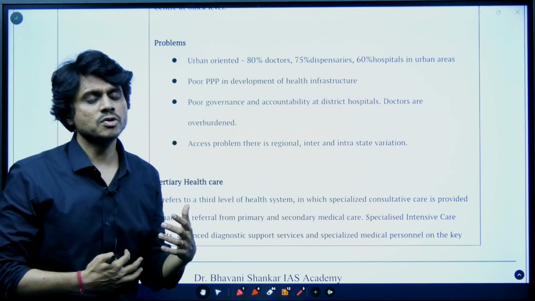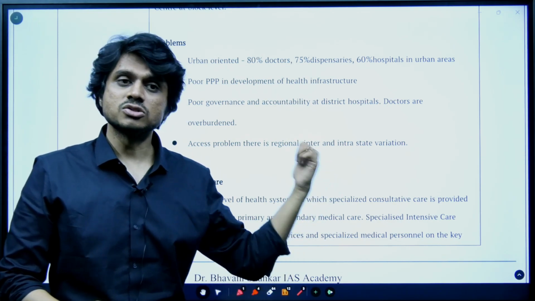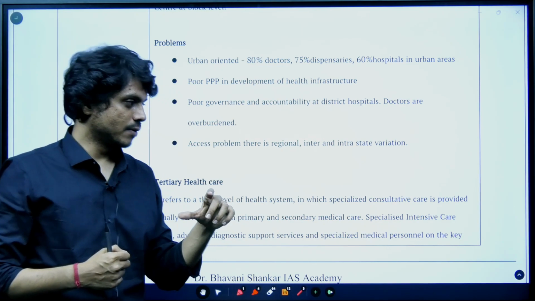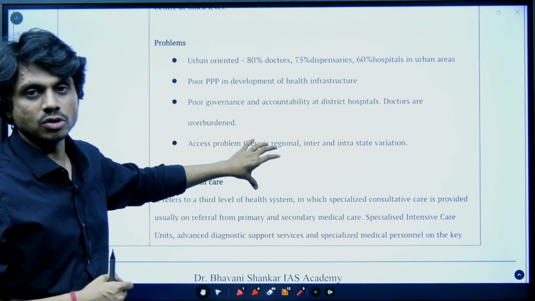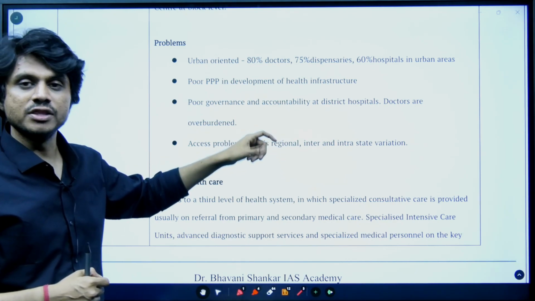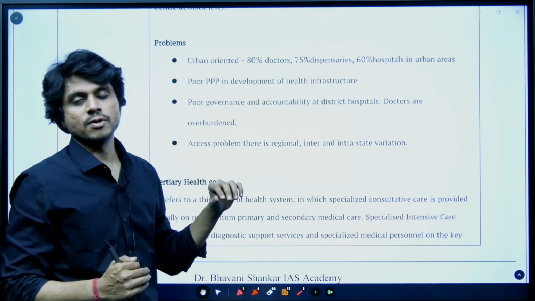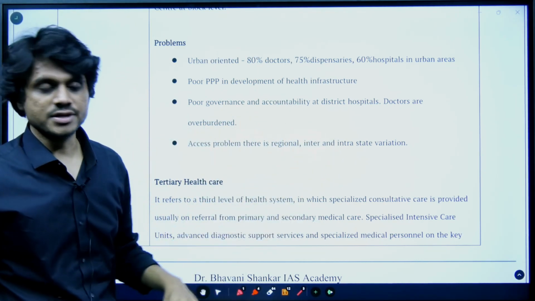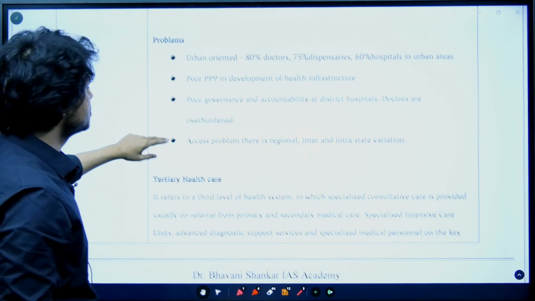If you have seen, people are beating doctors. Such kinds of things are happening. So that's the reason during COVID they amended the act. They made attacking doctors a punishable offense, right? And they have also provided insurance for the doctors, as they are the frontline warriors. So inter-region, interstate and district variations are there.